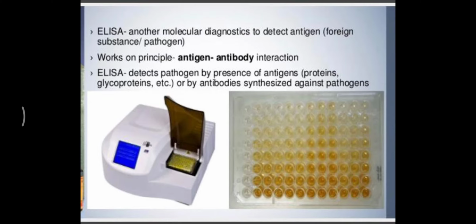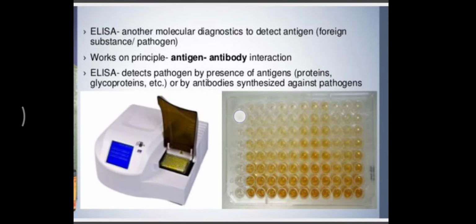ELISA detects the pathogen by seeing the presence of antigen. This antigen can be protein or glycoproteins, or they can also check the disease or the microbe by studying the antibodies which are synthesized against these pathogens. So this is how genetic engineering is contributing to the diagnosis of disease and their treatment.